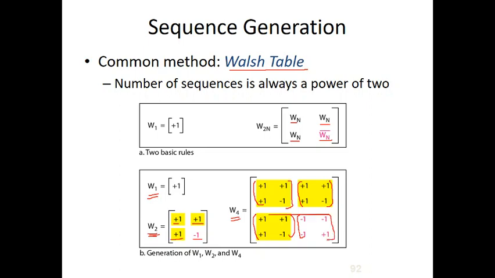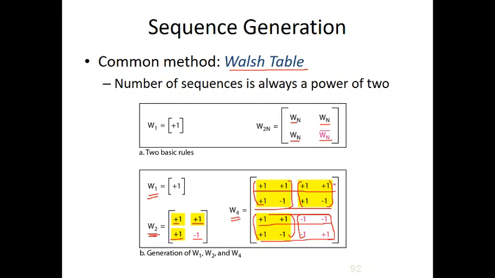Whenever we have W2 bar, +1 becomes -1, +1 again becomes -1, +1 becomes -1 again, and -1 becomes +1. So now this becomes one code, this another code, this the third code, and this the fourth code.